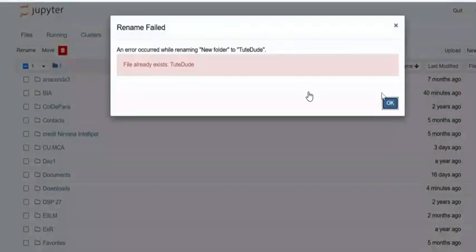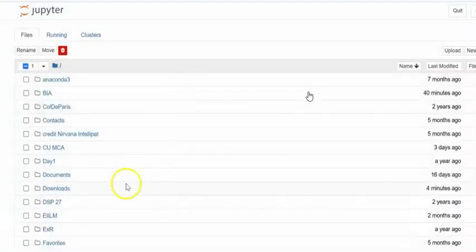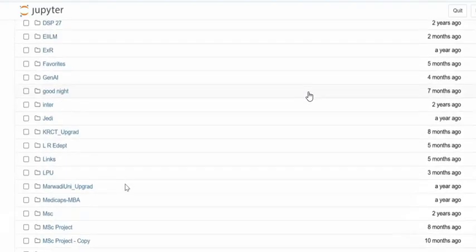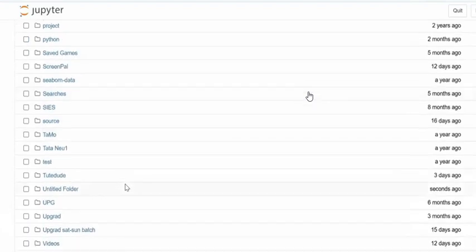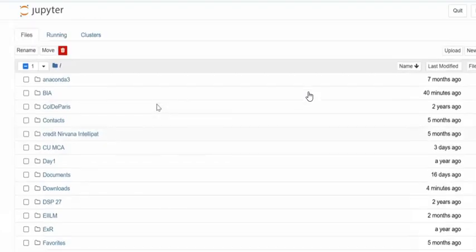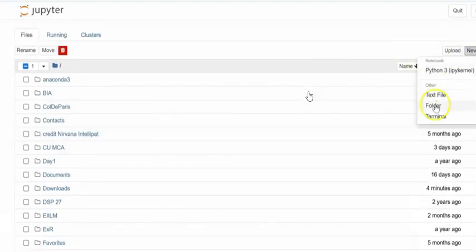This is what I'm going to give the software. Now it is saying that the file already exists, because I already have created it. When you create it for the first time, you don't get this dialog box. And my folder is already created. Can you see that? So what I did, just to revise, I clicked on New and created the folder,